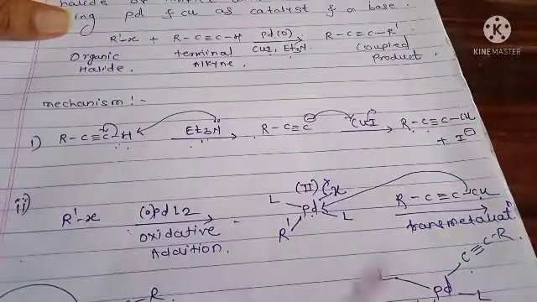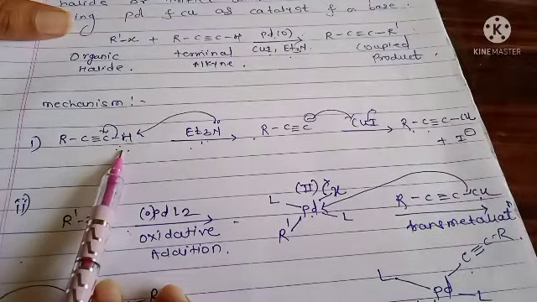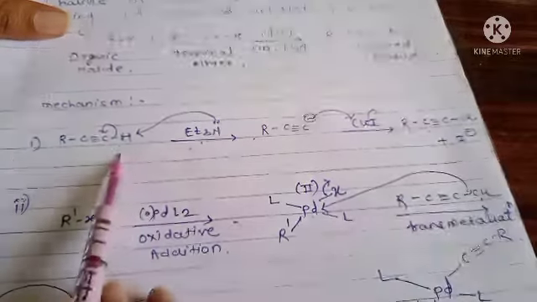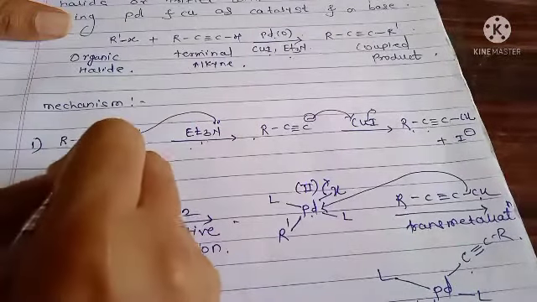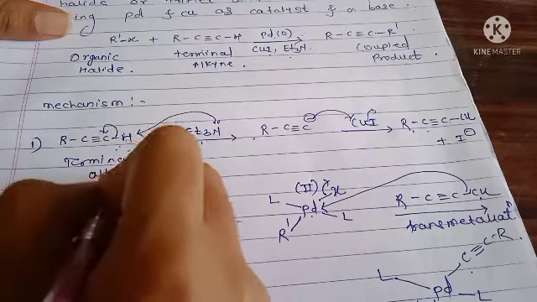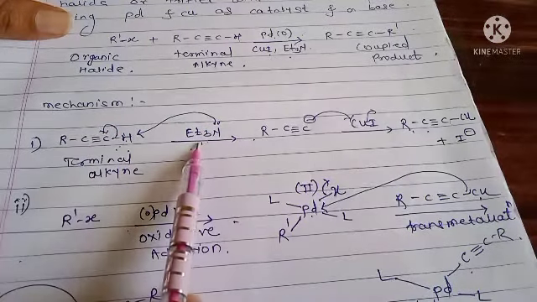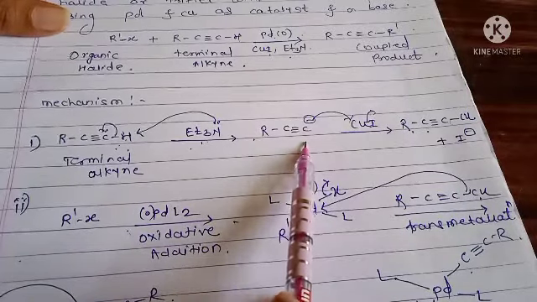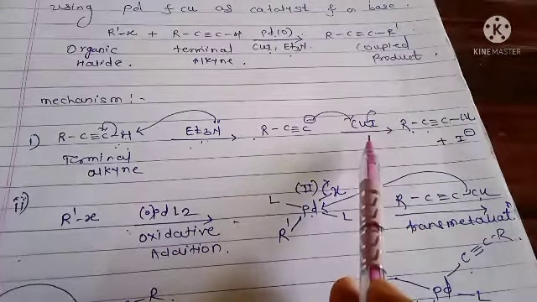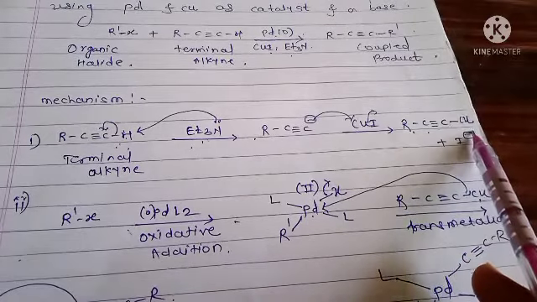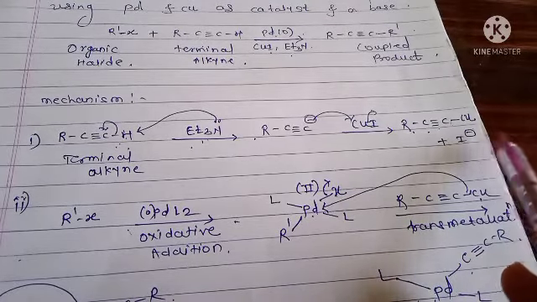Next see the mechanism of Sonogashira coupling. First, the hydrogen is substituted by a copper atom. The terminal alkyne reacts with the base triethylamine and first forms the carbanion. Next, the carbanion reacts with copper iodide and forms R-C≡C-Cu.